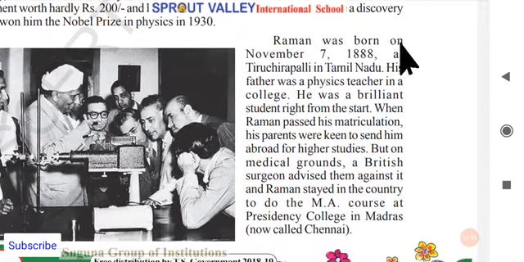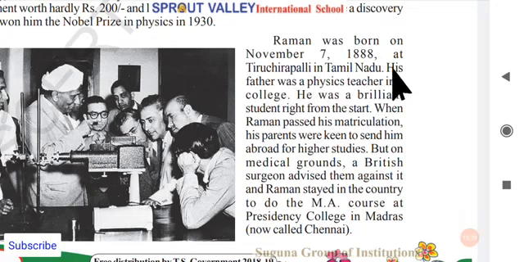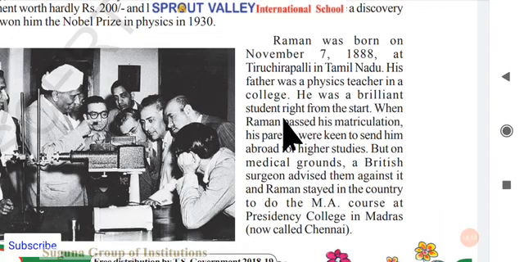So Raman was born on November 7, 1888 at Tiruchirappalli, Tamil Nadu. So he belongs to Tamil Nadu state. His father was a physics teacher in a college. So he was a brilliant student right from the start. Right from the start, in the sense, since childhood, he was a brilliant student, C.V. Raman.